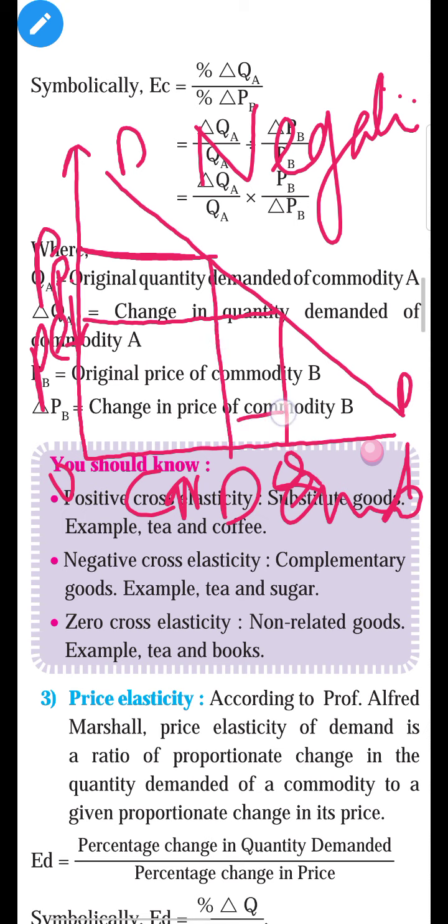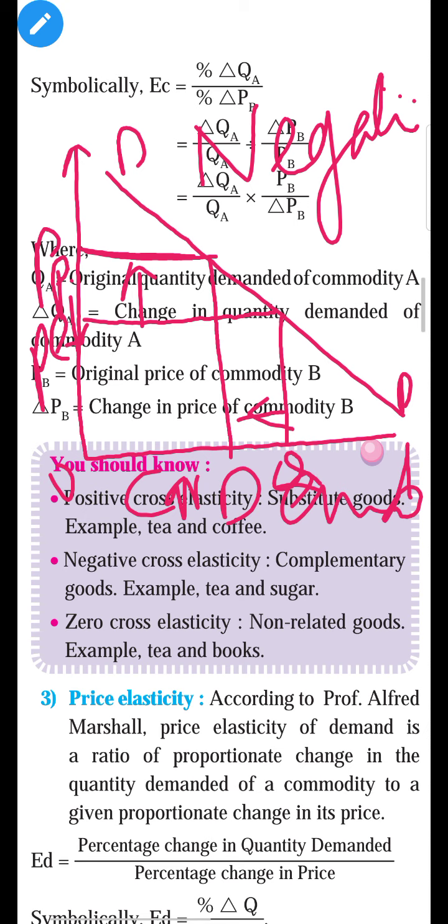Suppose the price increases from P to P1, the price of petrol increases. What is the effect on demand? The demand for cars decreases. Yes, because it is human tendency: when the price of petrol increases, there is a fall in demand for cars, because nobody will purchase a car with the price of petrol increasing day by day. So the price of petrol affects the demand. The higher the price of petrol, the lower will be the demand for cars. Why? Because car and petrol are joint goods.